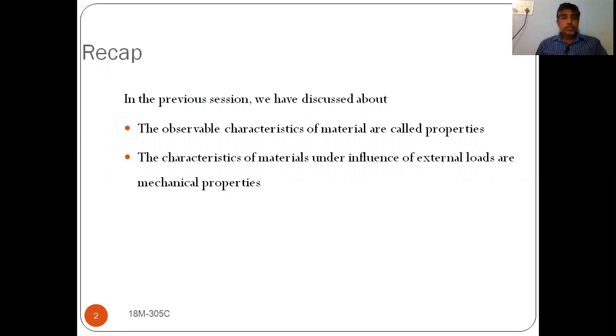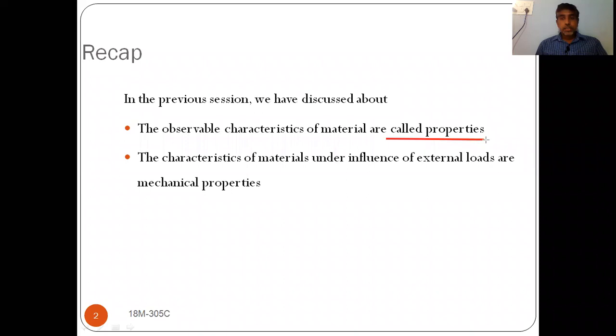In the last sessions we discussed the characteristics of materials. Characteristics of materials are nothing but properties. We have different types of properties: chemical properties, physical properties, mechanical properties, and dimensional properties.